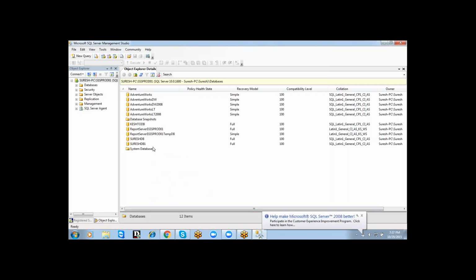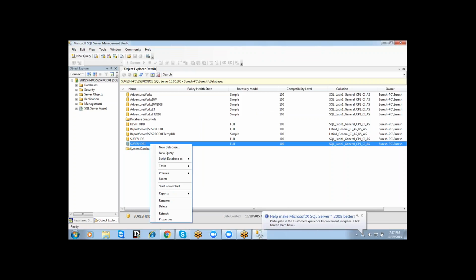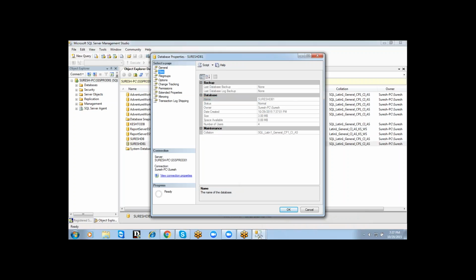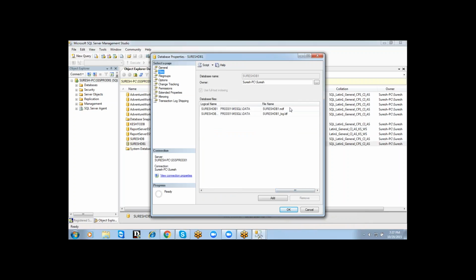See that the database is created. Now, right-click on this database and go to Properties. Here, go to this and just scroll it. See what is the extension of the data file? Master data file. What is the extension of the log file? Log data file. Is it clear? But the scenario is, Imran, I want to create one more data file for the database. The database is already created and contains a data file, the master data file. But I need one more data file. How to create it? See, for that, I can do it like this.